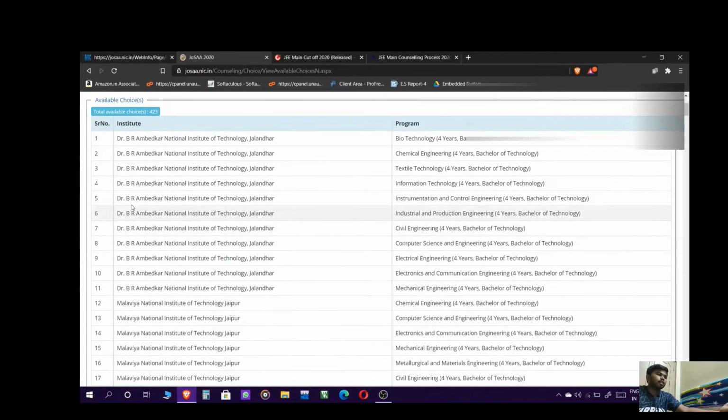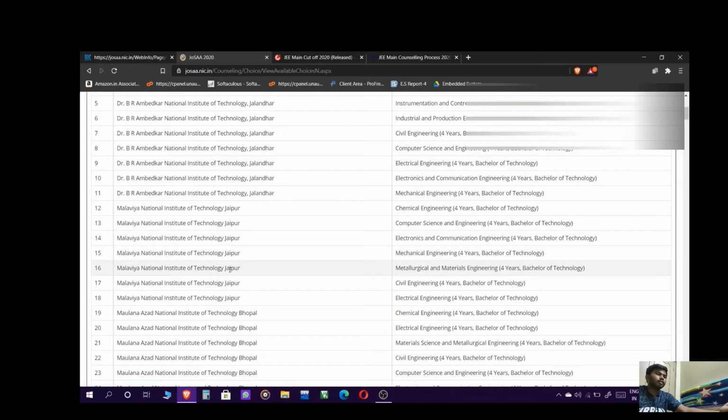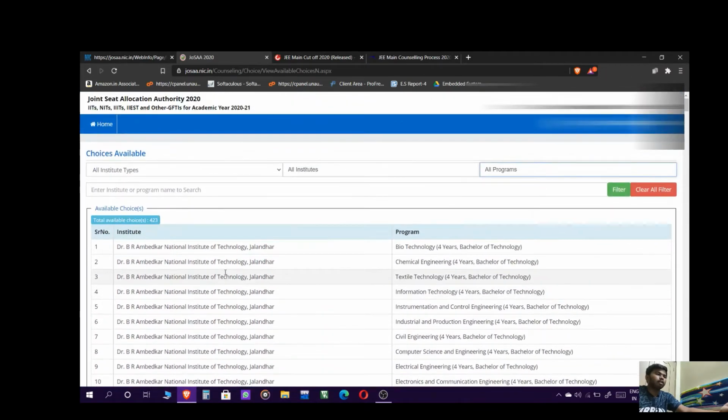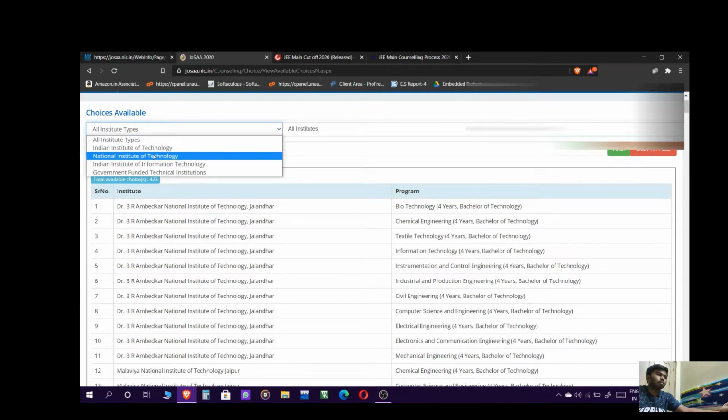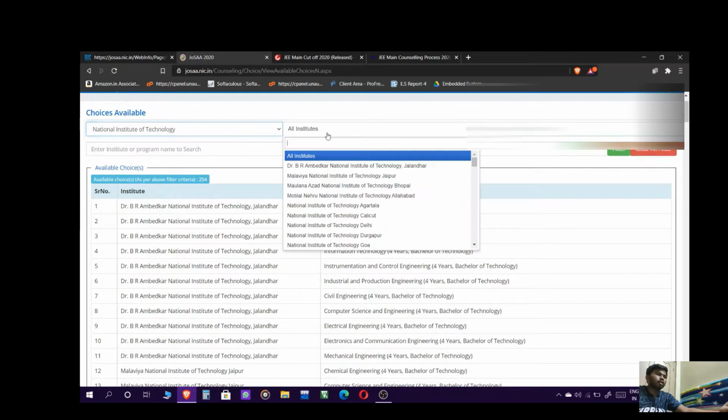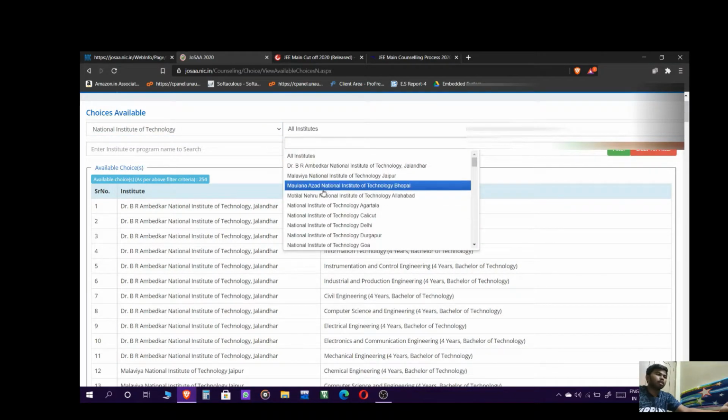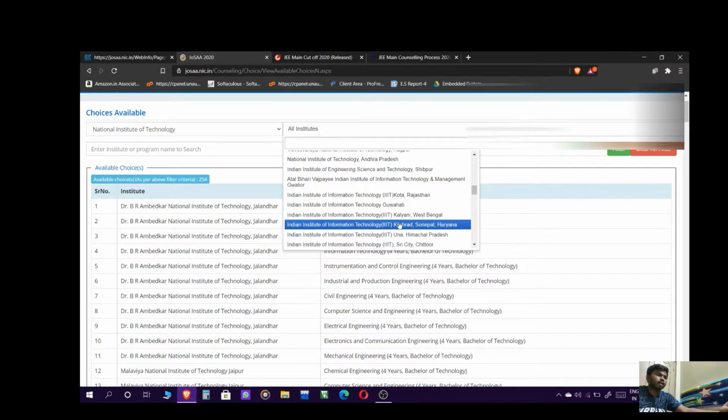Here you can see all the institutions: Jaipur, Bhopal. The main strategy is, I am from Andhra Pradesh, so if I want to put in choices, the smarter way is to put my home state colleges as my preferences. Suppose I want to go to NIT. Here the institutions are there, and you can see Andhra Pradesh.